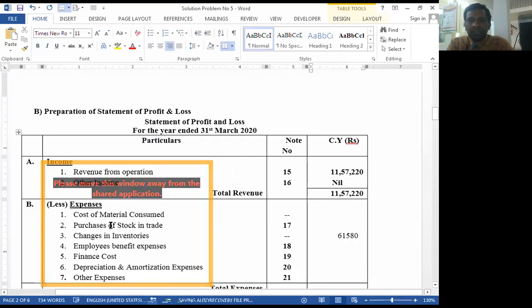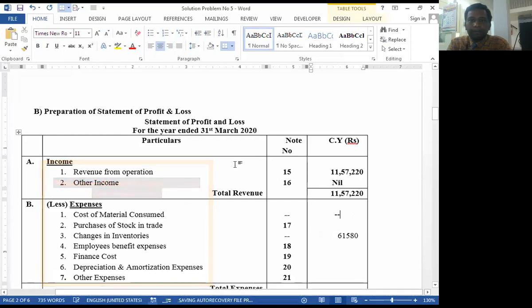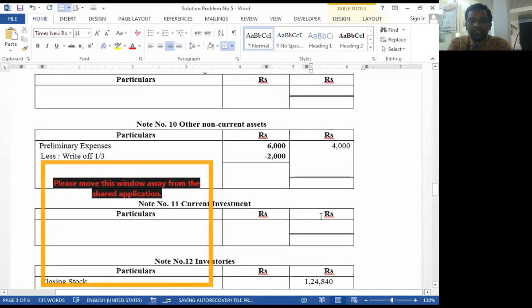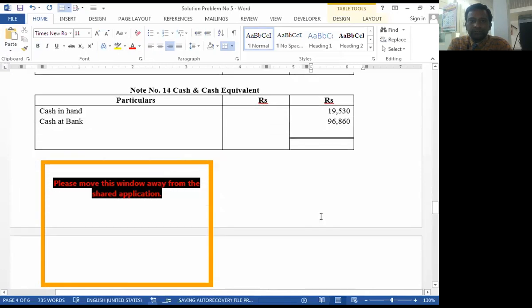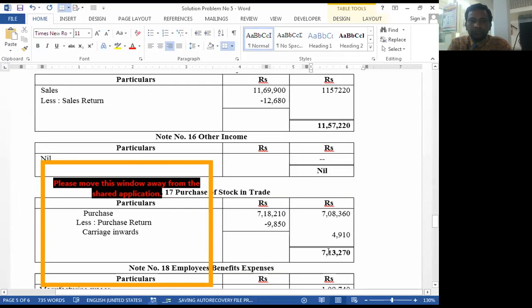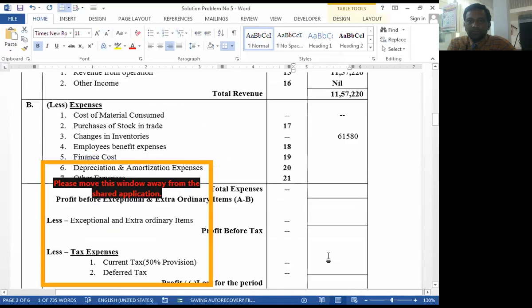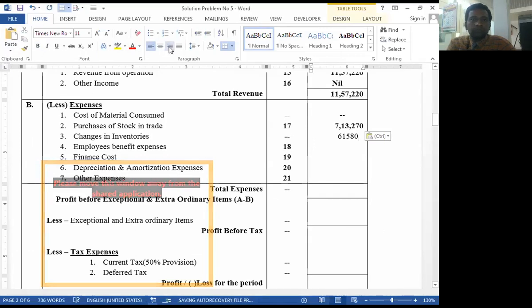Now cost of material consumed, then purchases of stock in trade, 7,13,270. Okay.